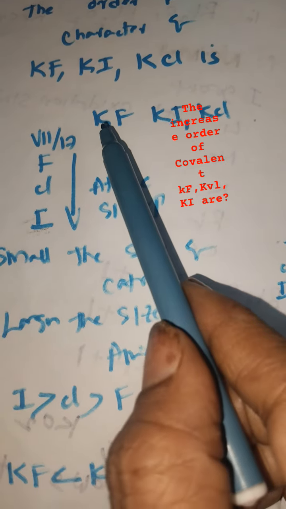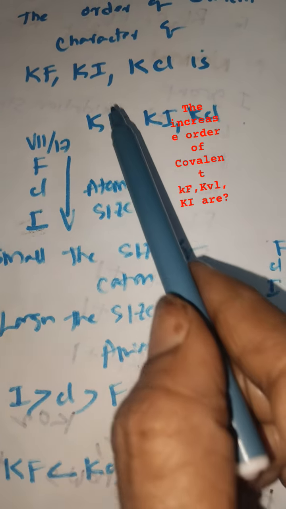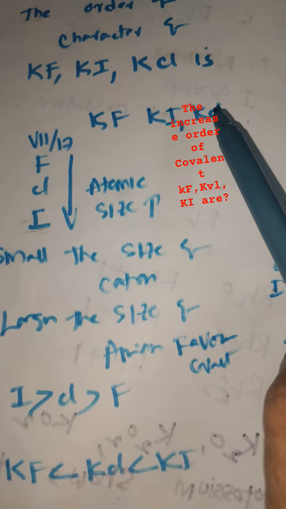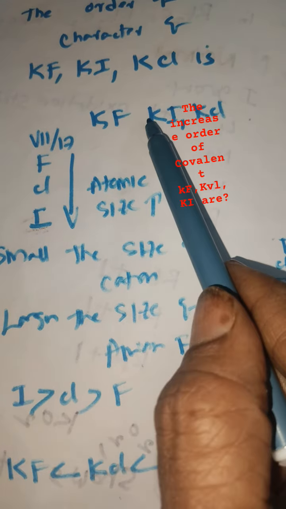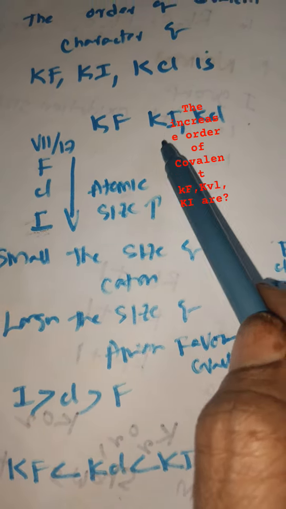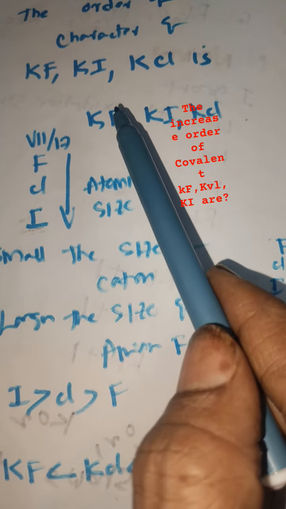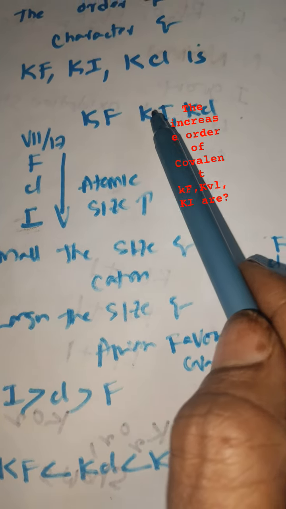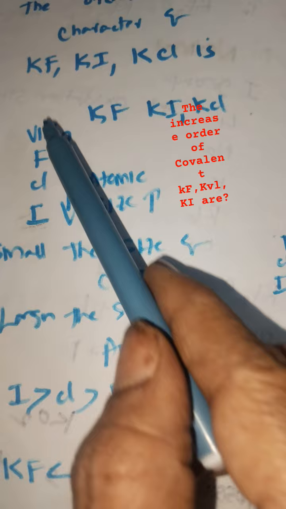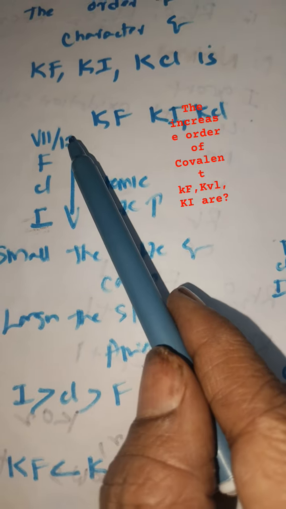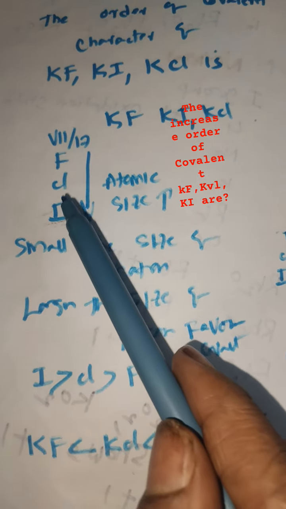So you see K plus. Cation is same for all compounds. So you ignore the cation. You discuss about the anion. Here fluorine, here iodine, here chlorine. You write 17th group or 7th group: fluorine, chlorine, bromine, iodine.